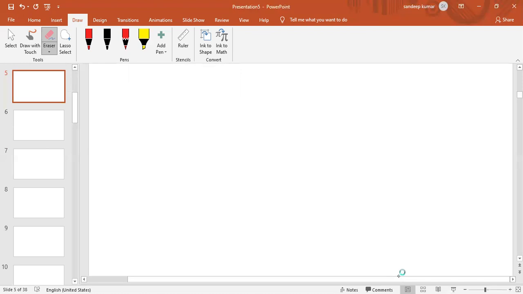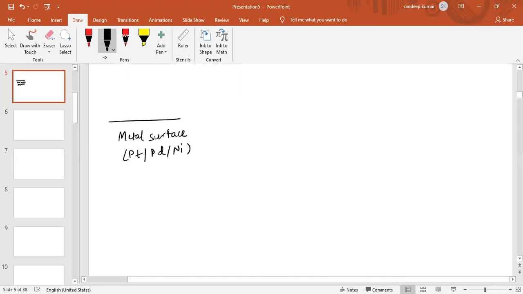This is basically the metal surface. Which metal surface? Either platinum, palladium or nickel. Now we can see the reactant. I am taking the reactant as an alkene. Also with the alkene there is hydrogen.